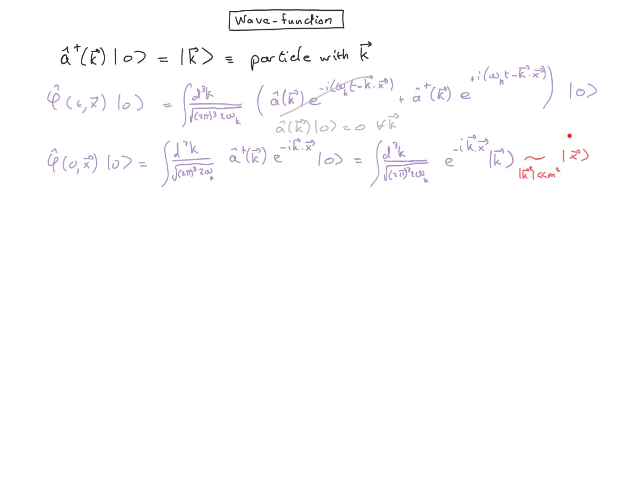However, this interpretation is not correct anymore when the particle is relativistic. Nevertheless, this is an interpretation which we use by generalization of the non-relativistic case, and we will regularly consider that the action of the field in x on the vacuum is just to create a particle in x. Also, this is strictly speaking only true for the non-relativistic case. And from that we can build a wave function.